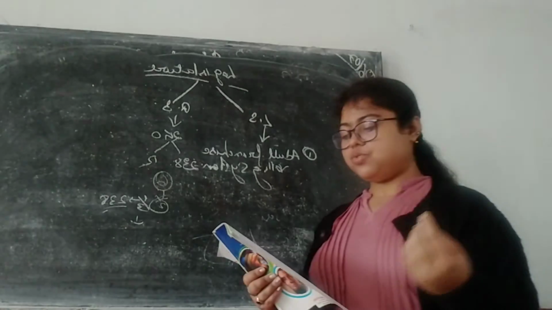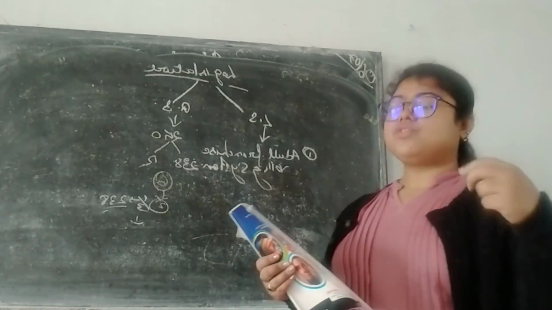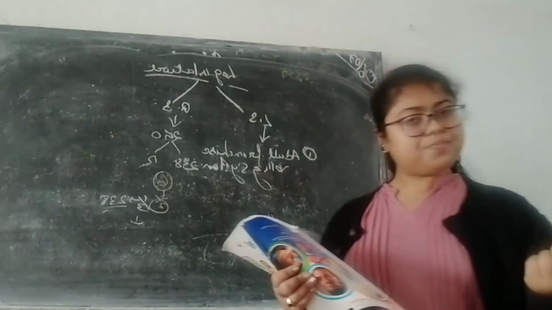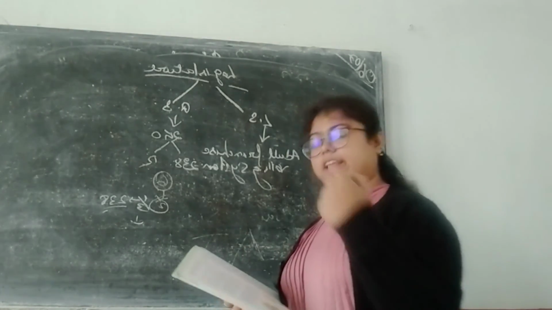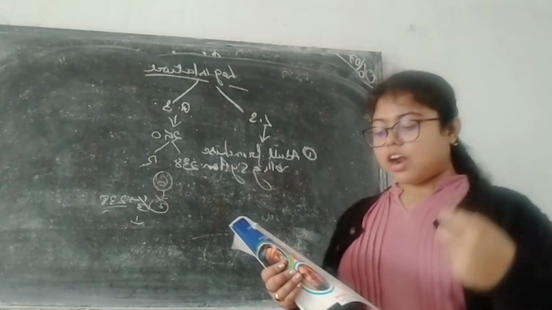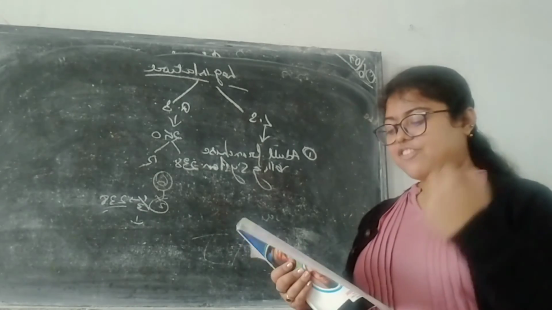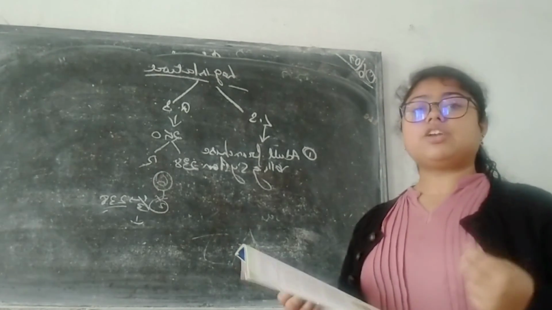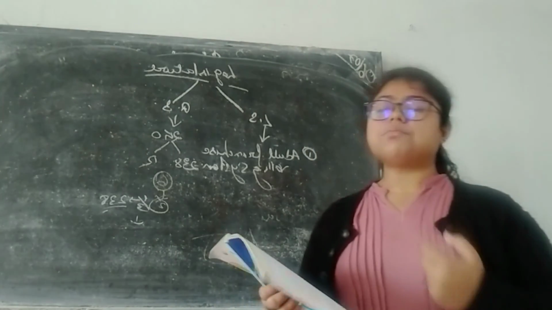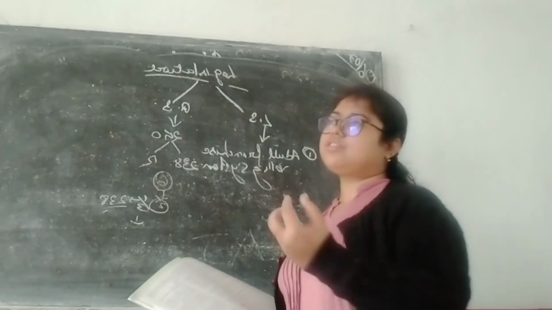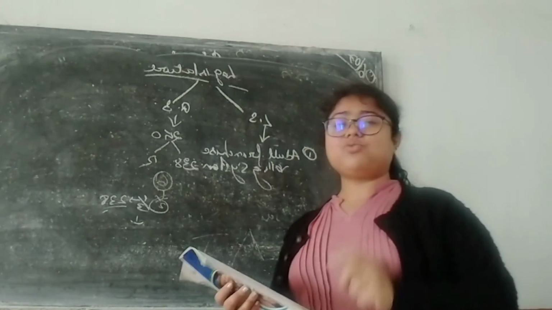The three lists we know are the union list, state list and concurrent list. Union list is all the matters related to the union and the parliament. State list is matters related to the state. Concurrent list is those other types of matters, such as marriage, newspapers, family, education, whatever is not related only to the state or only to the union, it's related to the whole country. That comes under the concurrent list. There may be a question: write the 3 types of list and explain them. You can explain in your own words, and it will be better to explain in your own words.